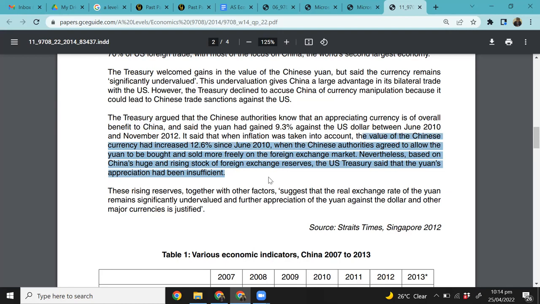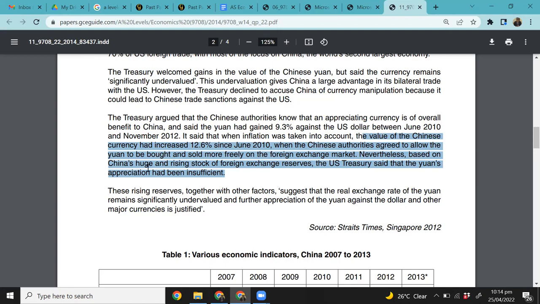when the Chinese authority agreed. What did the Chinese authority do? So the Chinese are moving towards a more free floating exchange rate. You guys know what a free floating exchange rate is, right? So when you do not intervene in the markets and you let the exchange rate value be determined freely by the market forces of demand and supply, right?